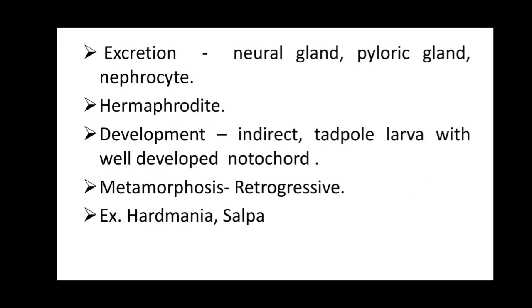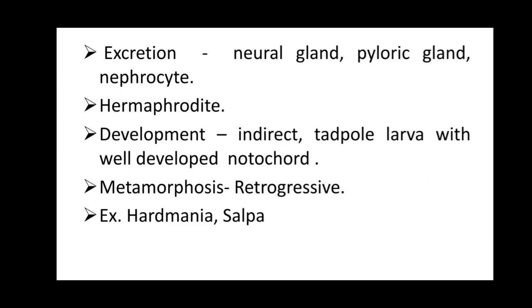For excretion, different types of glands are there: neural glands, pyloric glands and nephrocytes. As we know, the excretion function is removal of toxic products or toxins of the body, which this organism does with the help of the neural gland, pyloric gland and nephrocytes.